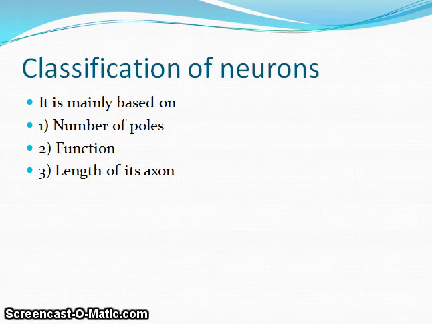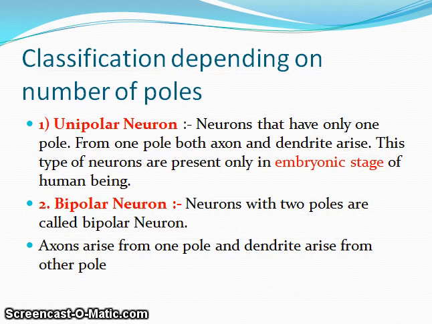Classification of neurons, it is mainly based on number of poles, function, length of its axon. Classification depending on number of poles. Number 1, unipolar neuron. Neurons that have only one pole. From one pole, both axon and dendrite arise. This type of neurons are present only in embryonic stage of human being. As the name itself suggests, unipolar means one pole. So neurons that have only one pole is known as unipolar neuron. Okay, there is also other type, that is pseudo unipolar neuron, that we will study in next slide itself.